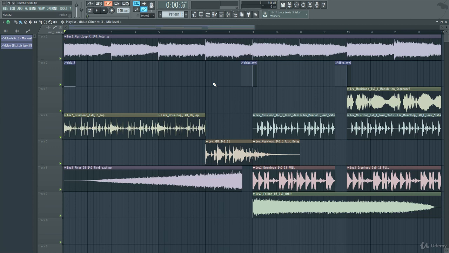So these are a few ways that you can make glitch effects. You can chop it up into individual pieces. You can use a plugin such as Effectrix, Glitch, or the built-in Gross Beat. So have fun with these. I know this is one of my favorite things to do when I'm making electronic music, and go crazy.